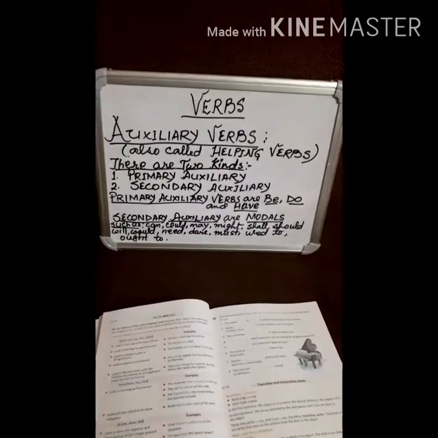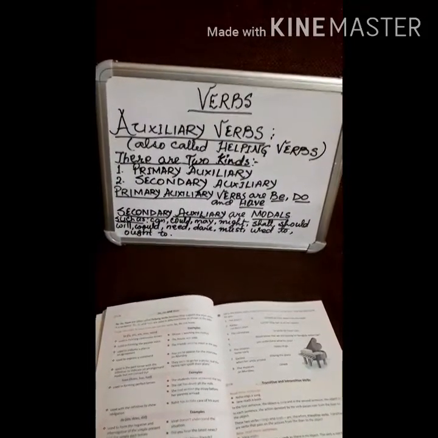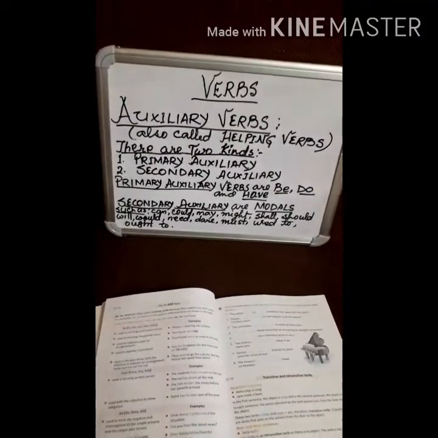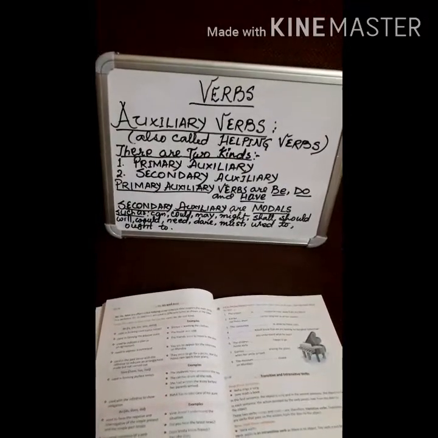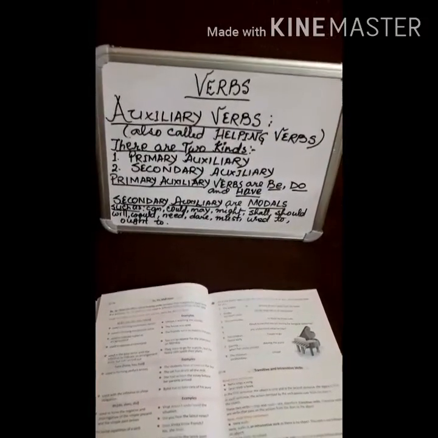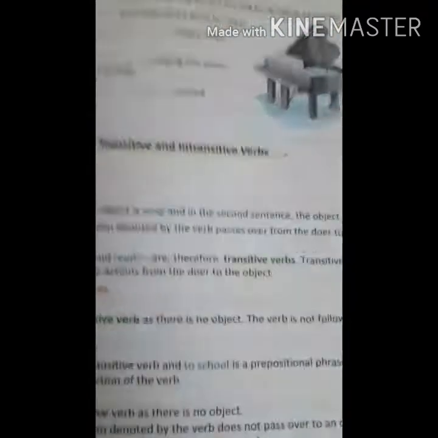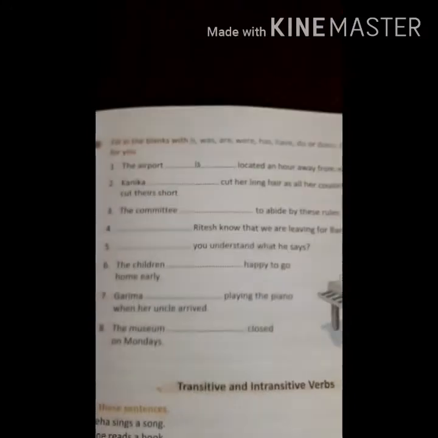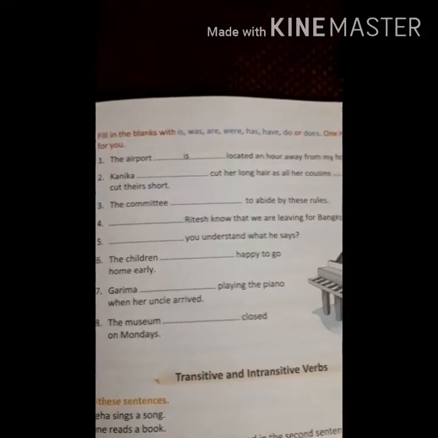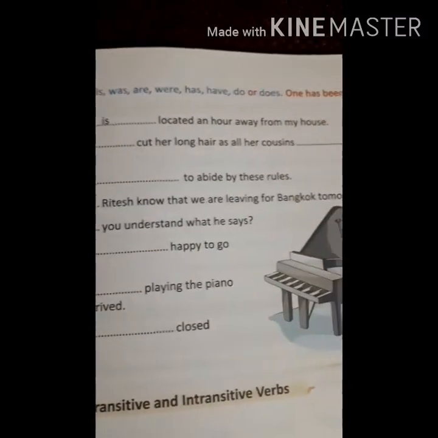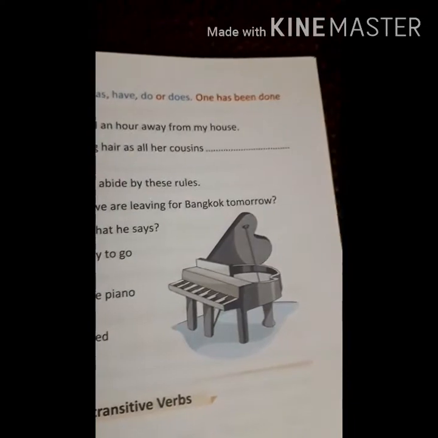So I'll wind up here with auxiliary verbs, and I'll take another important topic or form of verb in our next class. Before that, I'll tell you the homework for today. On page number 23 in your book, there is an exercise given, that is exercise D. Fill in the blanks with is, was, are, were, has, have, do, does.